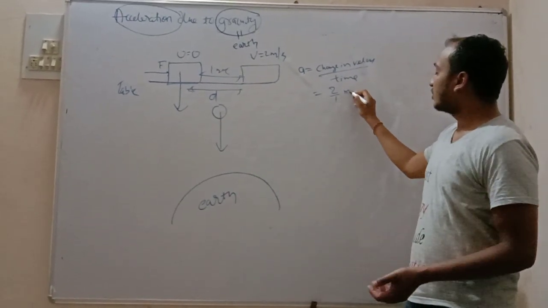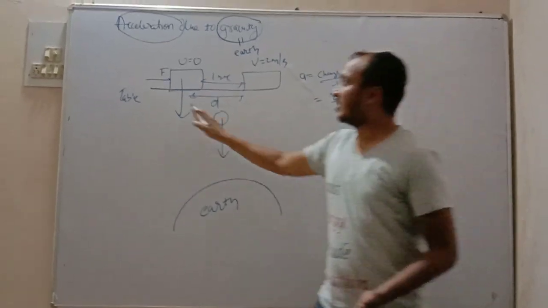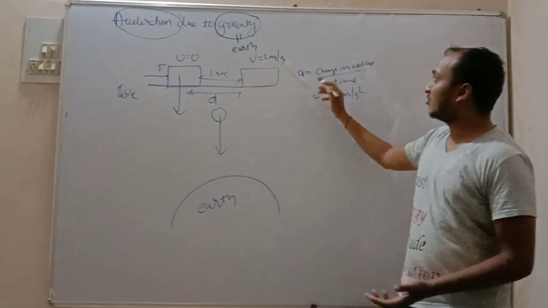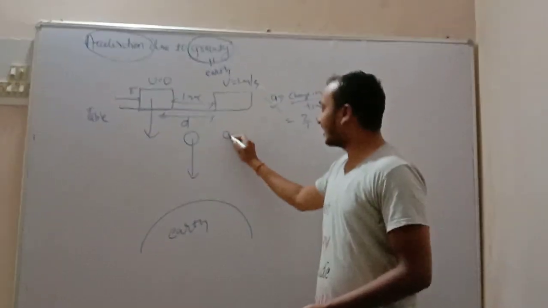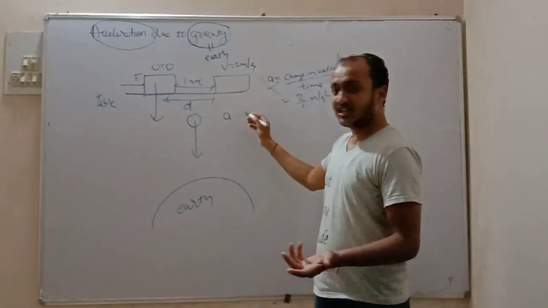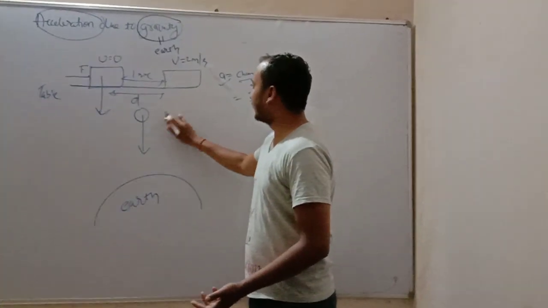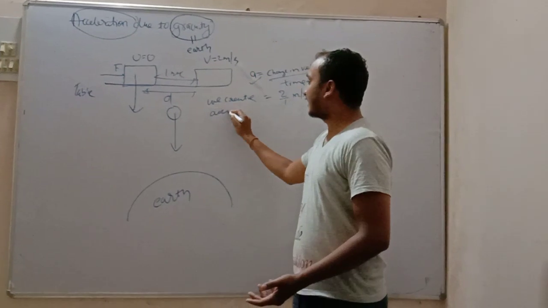So acceleration is 2 meters per second square. When we apply force, the velocity changes, and the change in velocity is acceleration. So we can say that acceleration is there due to force.